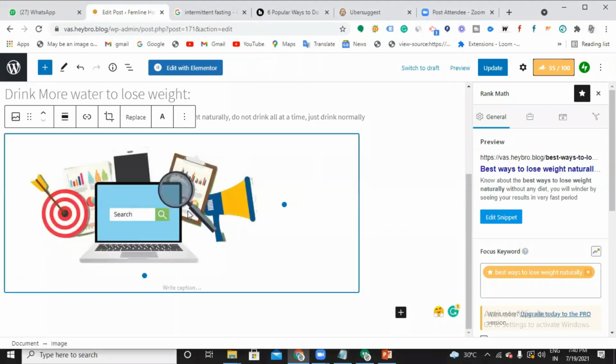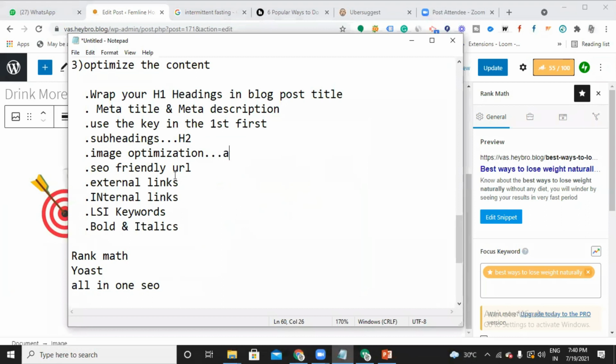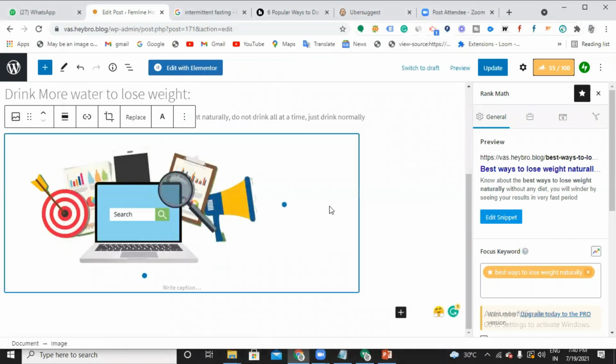Then why do I have to specify this here in the optimizing section? Here you need to optimize the image. That means you have to write an alternative text for the image. Why? Because Google will be able to read your HTML tags and your text, your files and all, but sometimes Google won't be able to read all of your images. That's the reason I am trying to optimize my image for the keyword. You just need to give a text for the image so that Google will understand, okay, this image is all about this.